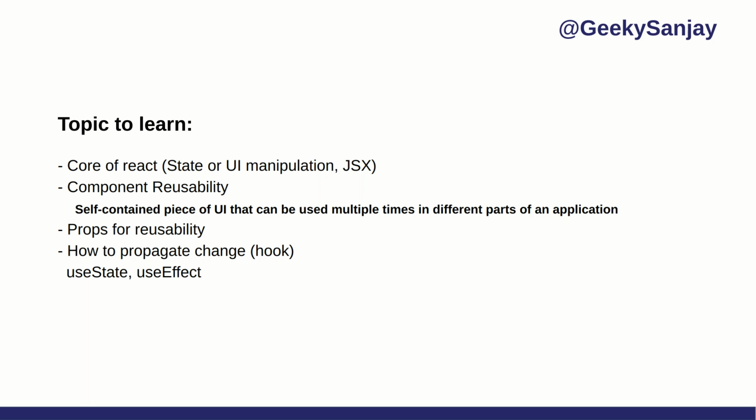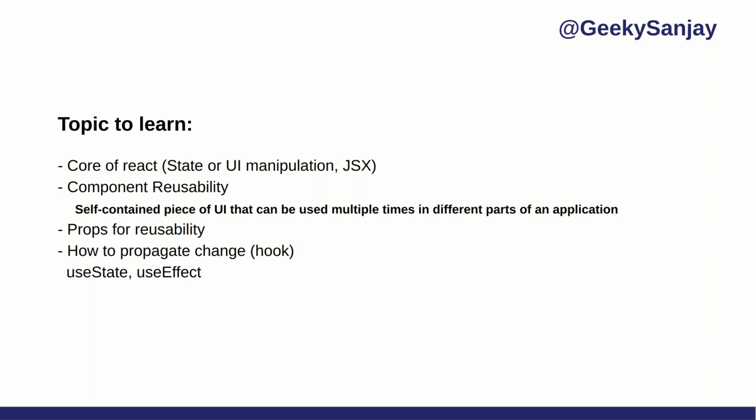Okay, and the next thing is how to propagate changes. Propagating changes means whenever we update something, like when we click on a button, a pop-up opens or something hides or gets disabled. So how does it happen? It happens because of hooks. After React 16, hooks were introduced.